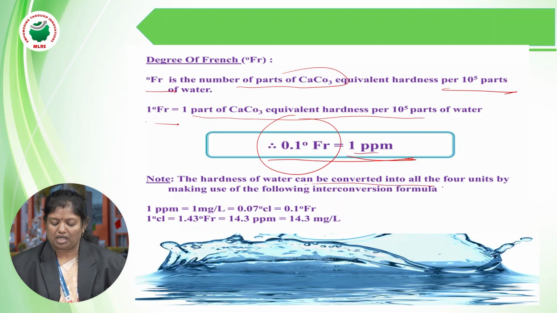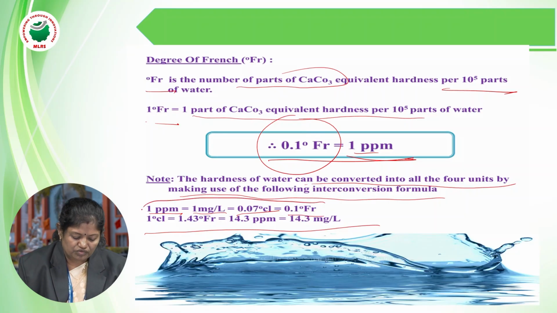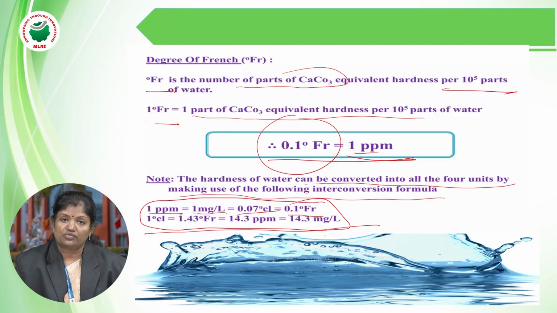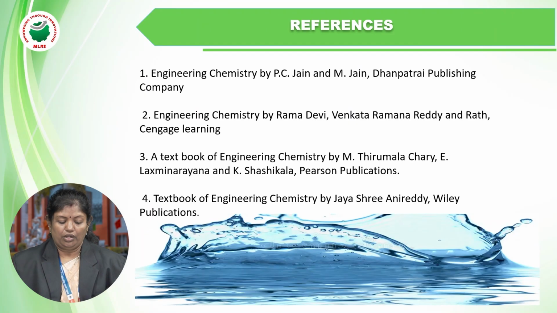The hardness of the water can be converted in all the 4 units. Now see, 1 ppm is equal to 1 milligram per liter, as already discussed, and 0.07 degree Clerk and 0.1 degree French. This conversion is very important for the numericals. I will discuss numericals also. Right. So 1 ppm is equal to 1 milligram per liter, which is equal to 0.07 degree Clerk, which is equal to 0.1 degree French. This is the interrelation of all the units.